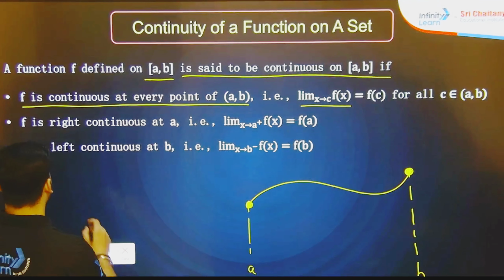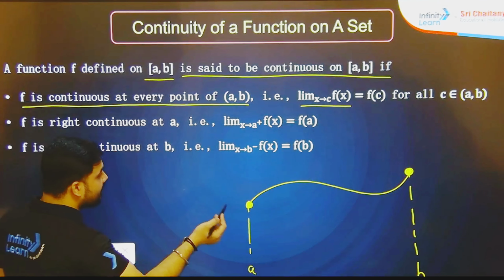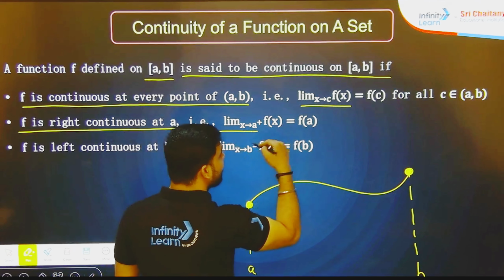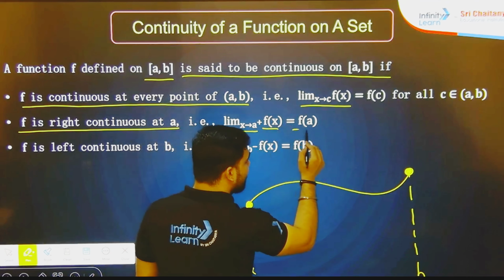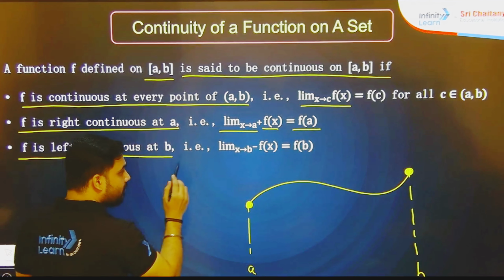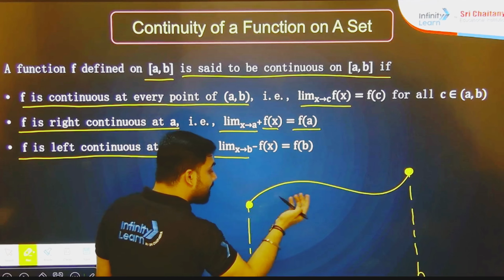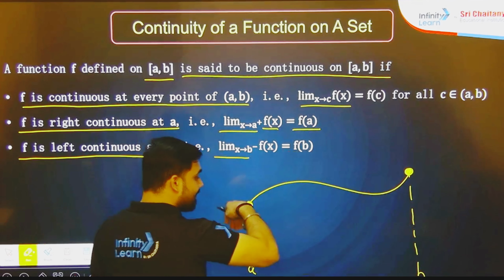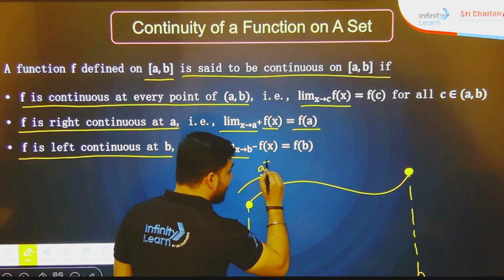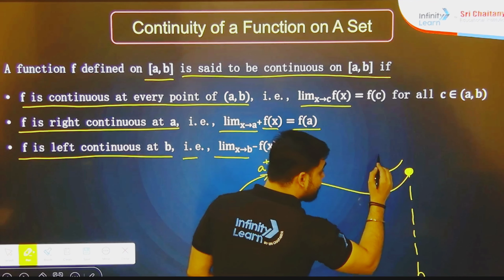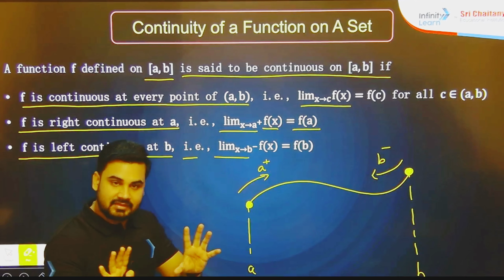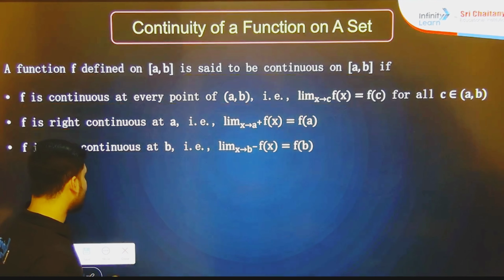Done. Now when will we say that this function is right continuous? f is right continuous at a if limit x tends to a plus f(x) is f(a), and f is left continuous at b when limit x tends to b minus f(x) is f(b). B minus means this side, a plus means that side. Means for a plus we have to move in this direction, for b minus we have to move in this direction. Okay? I guess you have understood everything. Okay, let's see the next stuff.